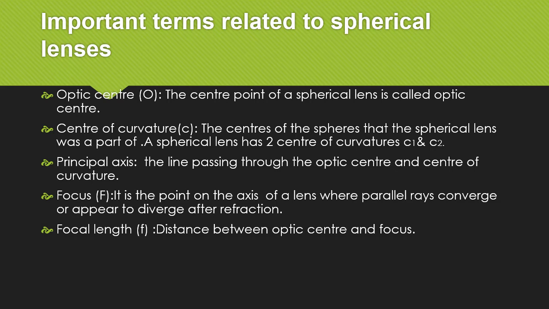Principal axis. The line passing through the optic center and the center of curvature is called principal axis. Focus. It is the point on the axis of a lens where parallel rays converge or appear to diverge after refraction. Focal length. It is the distance between optic center and focus.